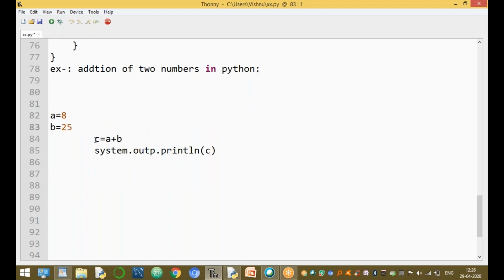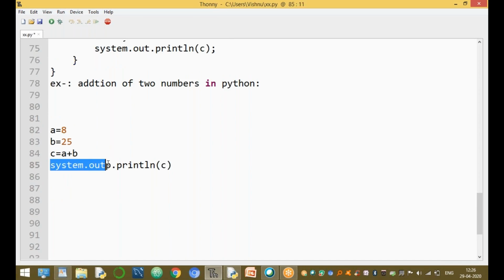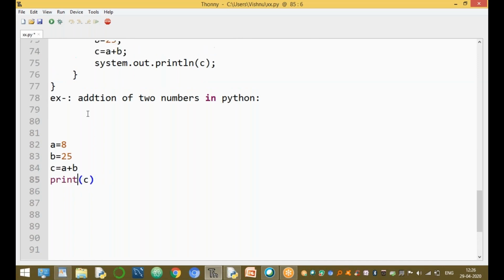Now we are writing. In Java, the output statement is System.out.println, but in Python, only the print statement is the output statement. These are the main differences between Java and Python.